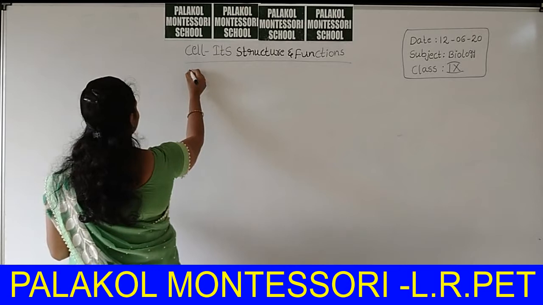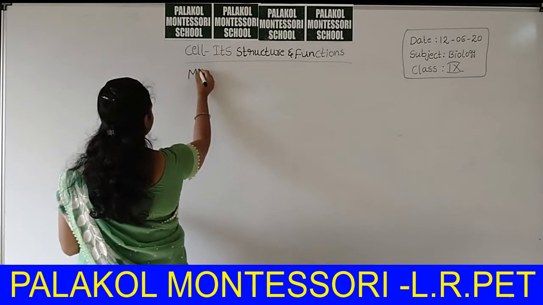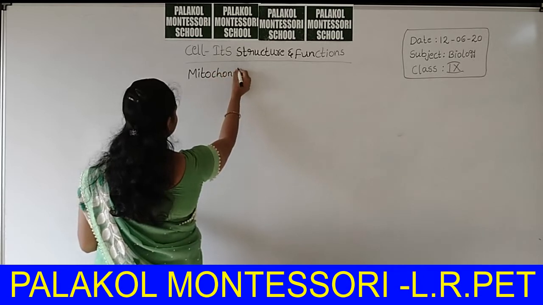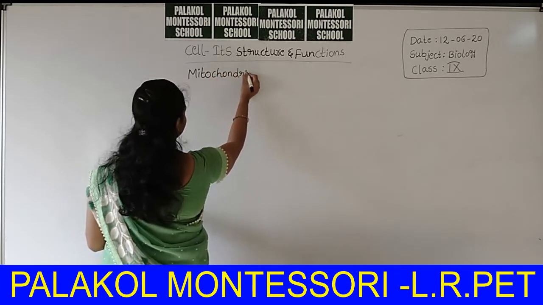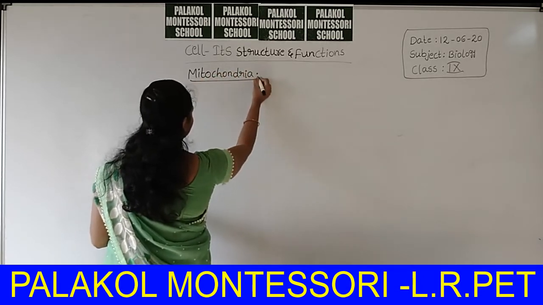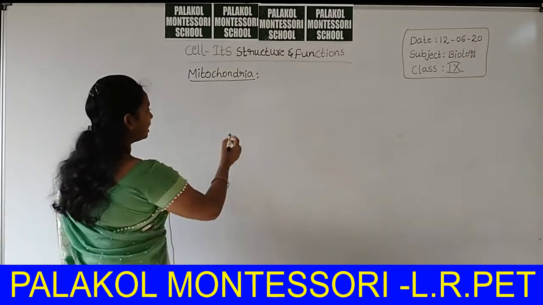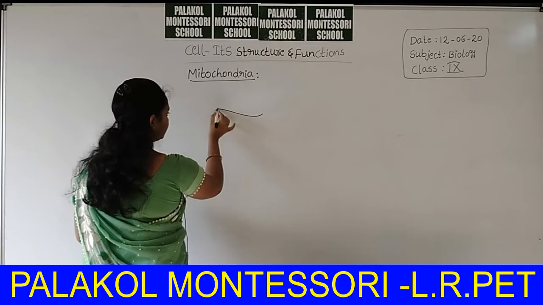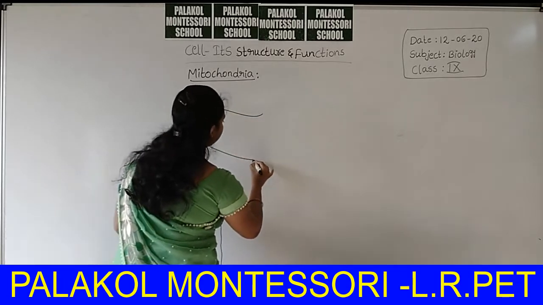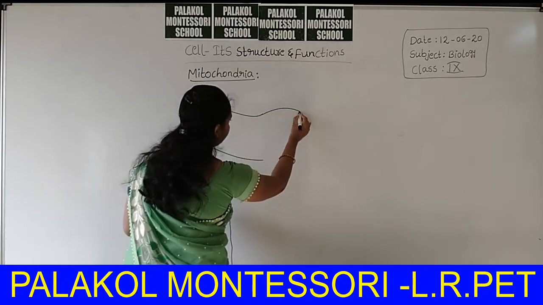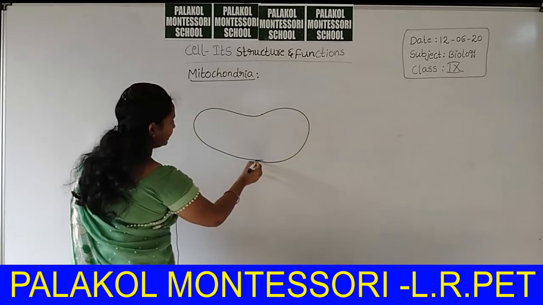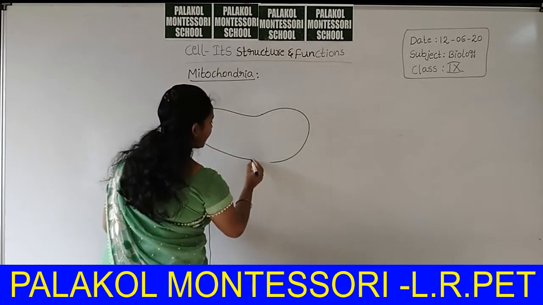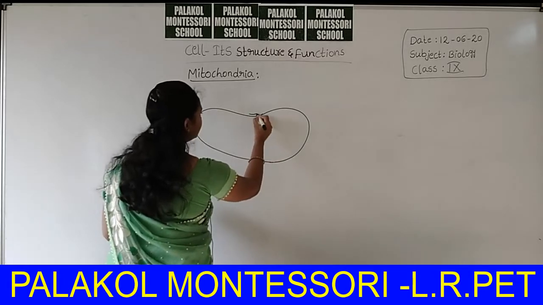Okay, mitochondria is an oval shaped or disc shaped cell organelle. It has two layers.